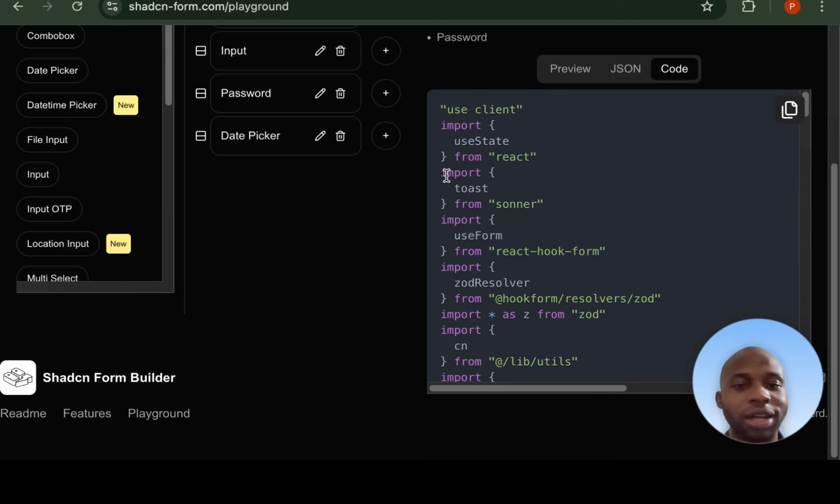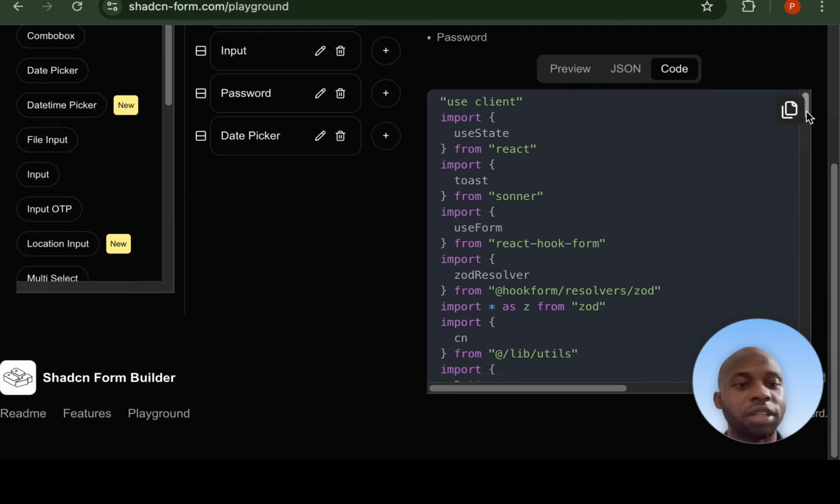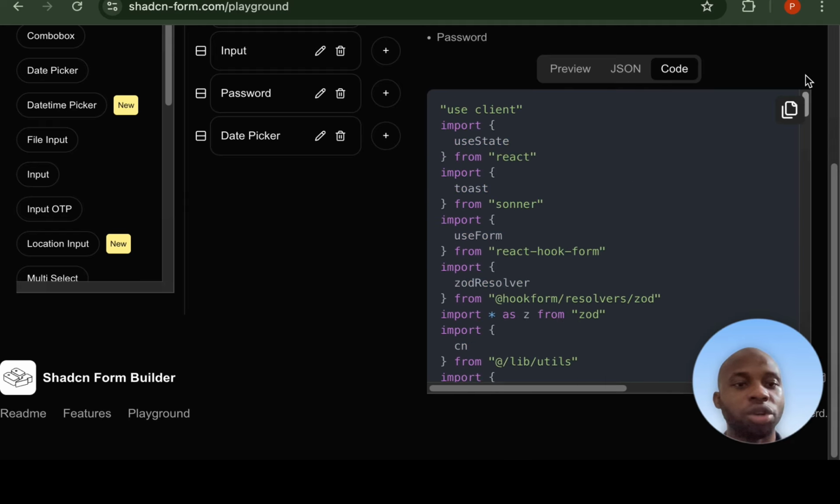And there is Sonner, and the toast is here. In case everything is successful, the toast will work for you. You can copy and put it in your website.